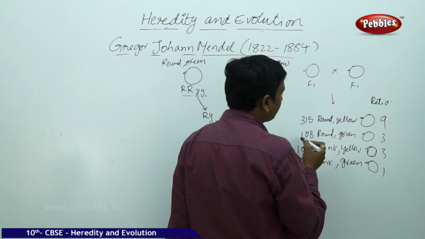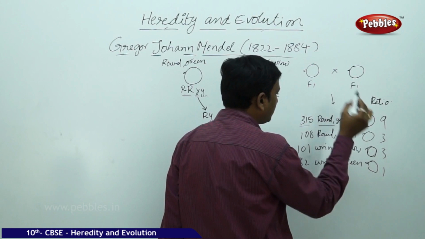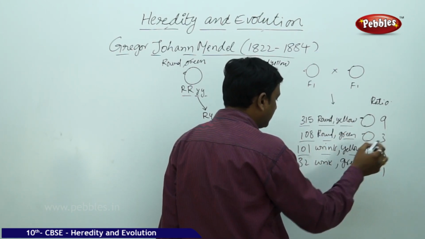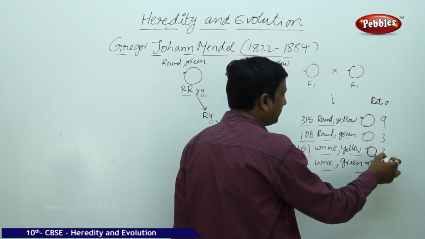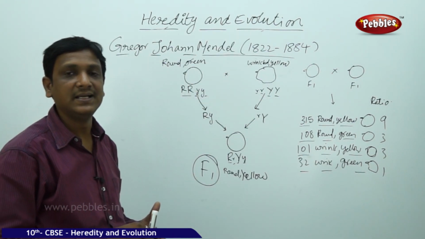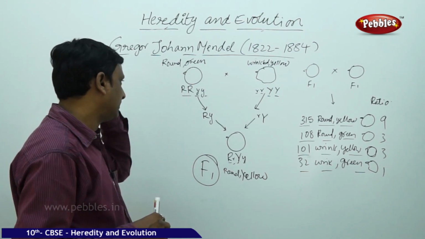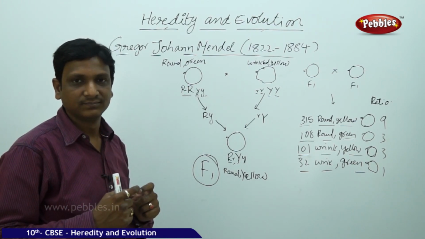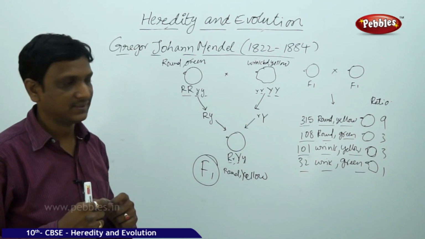In this case, the result is we get 315 round yellow seeds, 108 round green seeds, 101 wrinkled yellow seeds, and 32 wrinkled green seeds. The ratio is 9:3:3:1. What does it show? The characters are independently inherited. It doesn't mean that roundness and greenness are linked. So the traits are independently inherited.